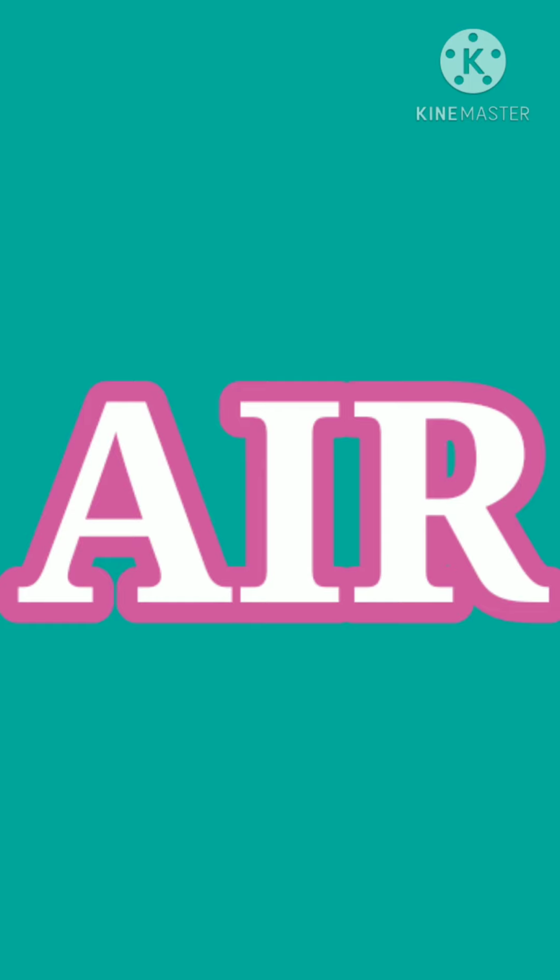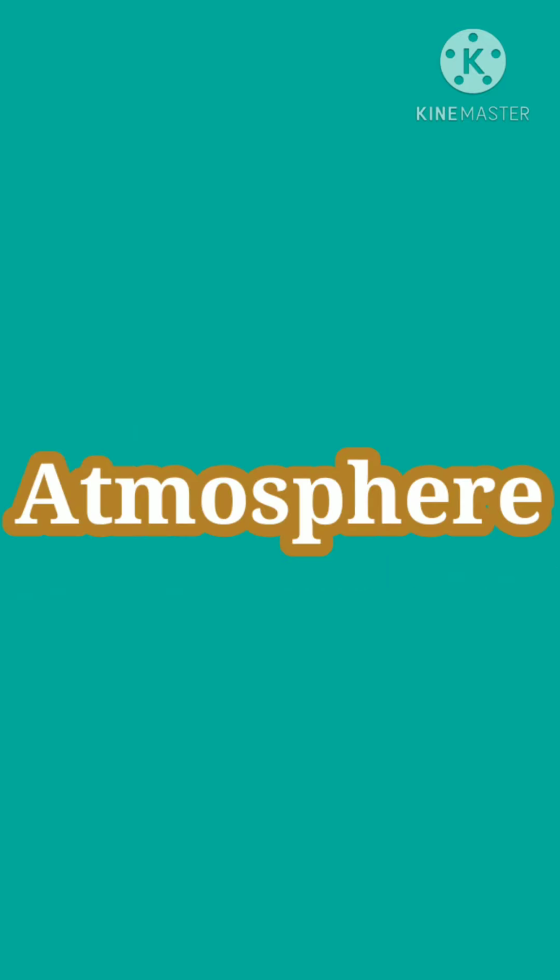Now we will discuss the next topic, atmosphere. The earth is surrounded by a blanket of air, which is called the atmosphere. The earth is surrounded by a thick layer of air, and this layer is called the atmosphere. The atmosphere has a mixture of gases in several layers. It extends from Earth's surface to about 800 kilometers above the Earth.